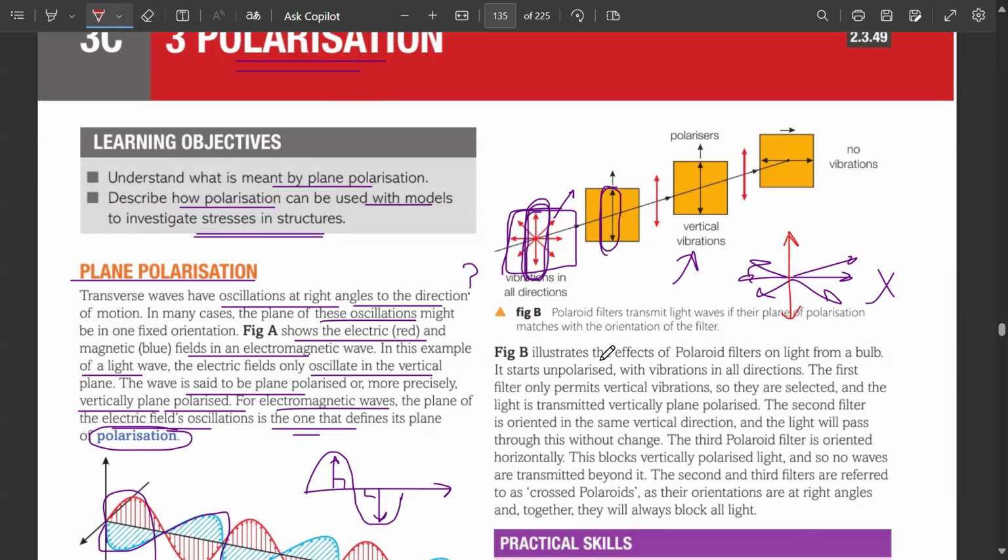So figure B illustrates the effects of polarized filters on light from a bulb. It starts unpolarized with vibrations in all directions. शुरू में unpolarized थी. The first filter only permits vertical vibrations so that they are selected and the light is transmitted vertically plane polarized. The second filter is oriented in the same vertical direction and the light will pass through this without change again. The third filter is oriented.